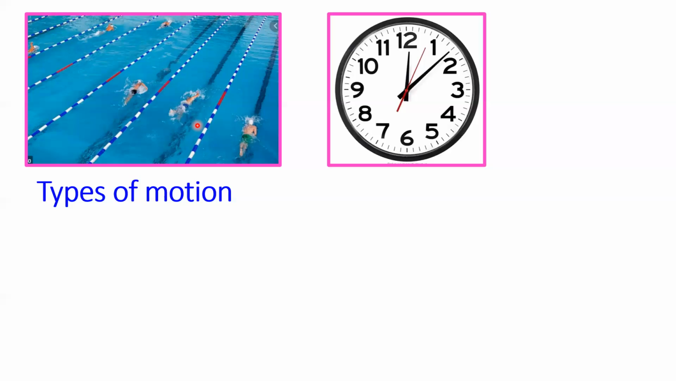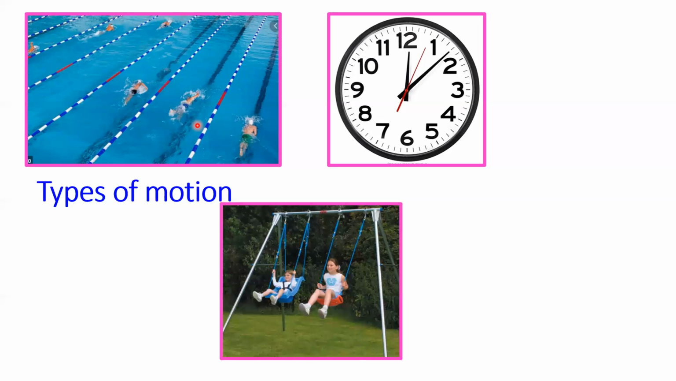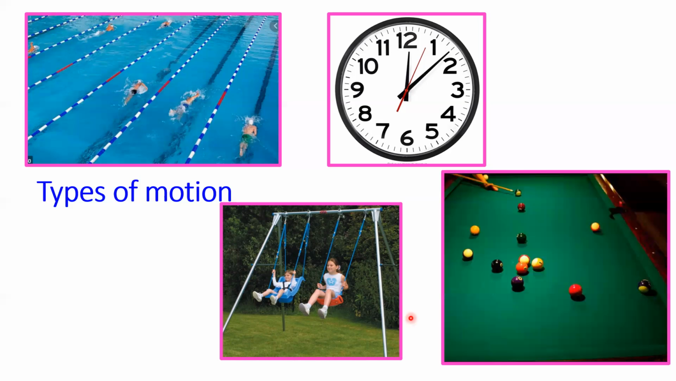Our next one is oscillatory motion. When you play on a swing, it moves forward and backward at regular intervals of time and slowly loses energy until it comes to rest. This repetitive to and fro motion, that is, forward and backward motion of an object at regular intervals of time, is called oscillatory motion.